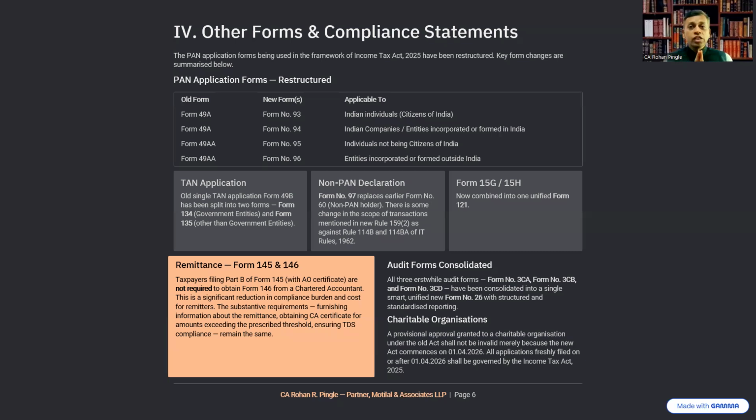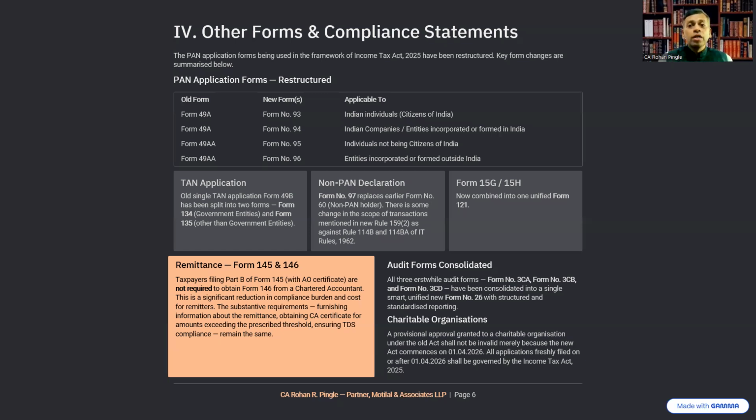So form 15G and 15H are now combined in one unified form, that is 121. The substantive requirements, furnishing information about the remittance, obtaining CA certificate for amounts exceeding the prescribed threshold, ensuring TDS compliance, remain the same. Nothing has been changed on that ground.